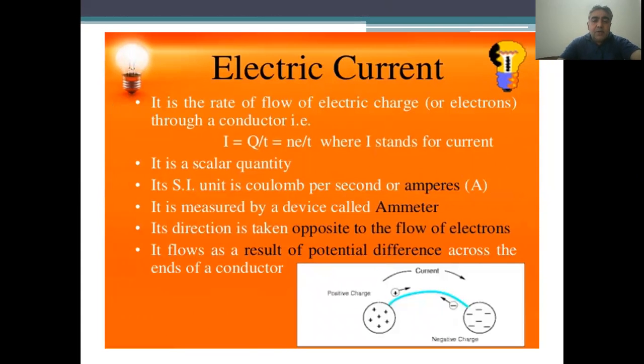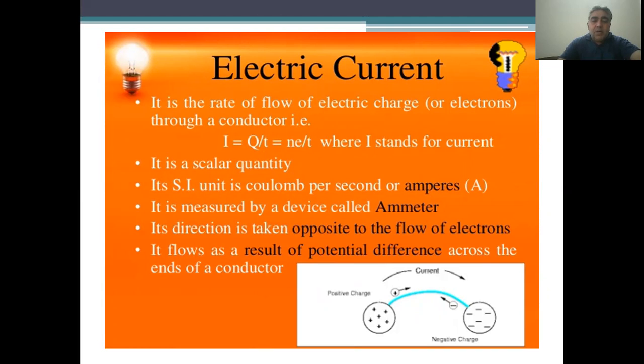Electric current is the rate of flow of electric charges or electrons through a conductor. That is, current is equal to charge over time. As I told you last time, charge is equal to the number of electrons, n times e, and I stands for current.